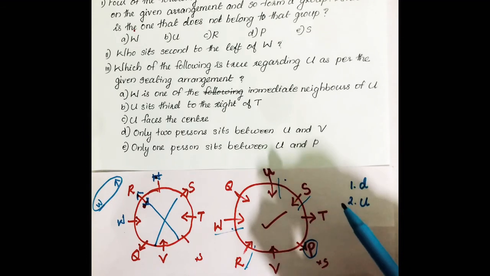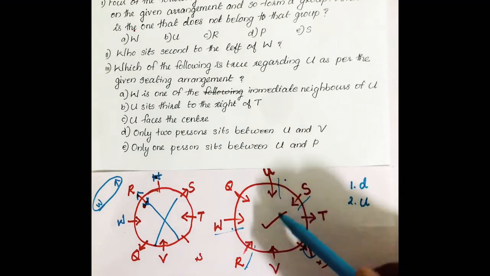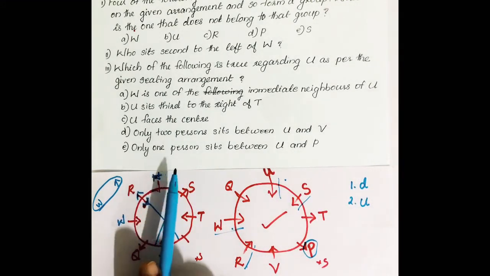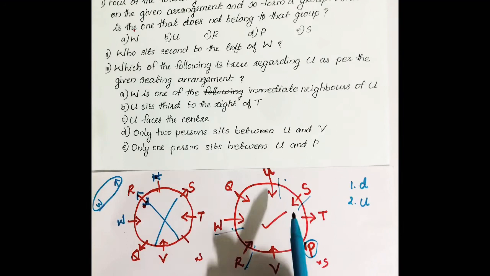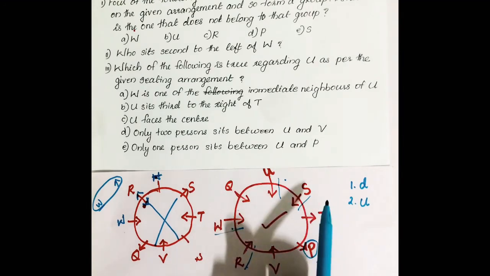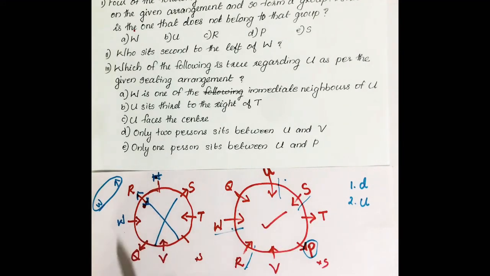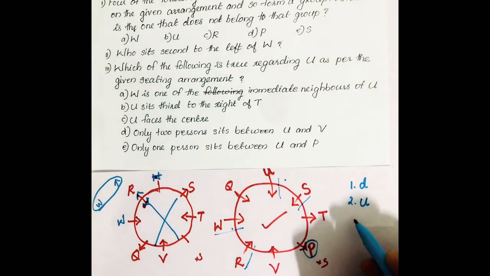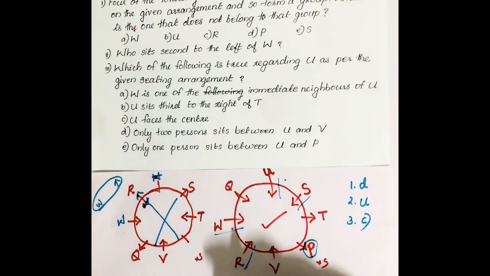Then fourth one, only 2 sit between U and V. Between U and V, it is more than 2. Then the last one, only 1 sits between U and P. Between U and P, 2 are there. So that is also wrong. So only the third statement, U faces center, is the correct option. So the answer is C.